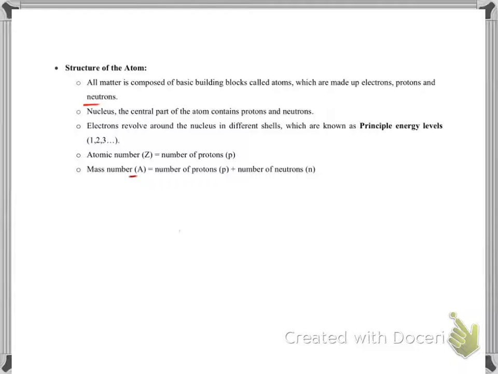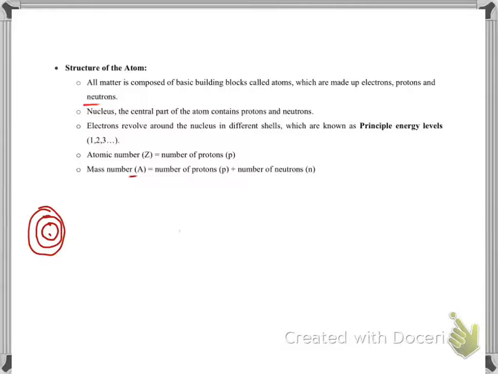Let's talk about electrons. As we discussed before, let's say this is the nucleus, and where are the electrons? Electrons are revolving around the nucleus in different energy levels, which are known as principal energy levels or principal energy shells.